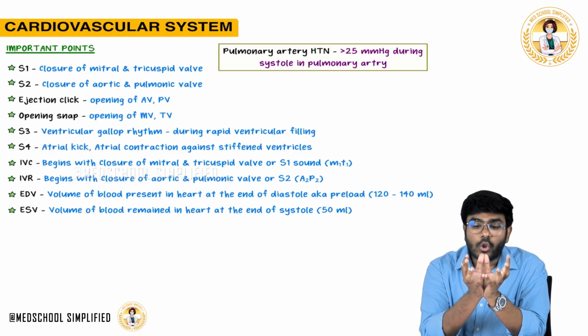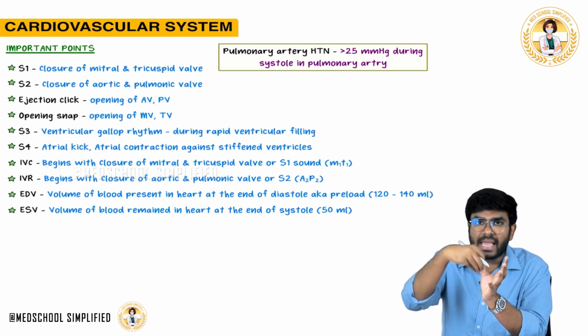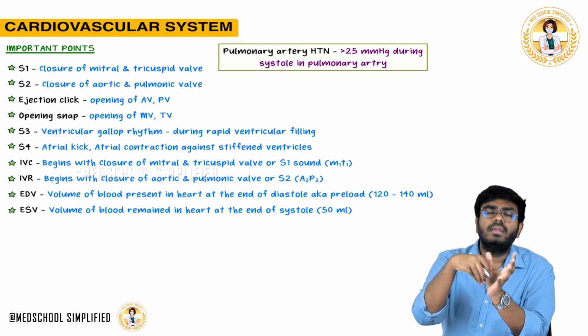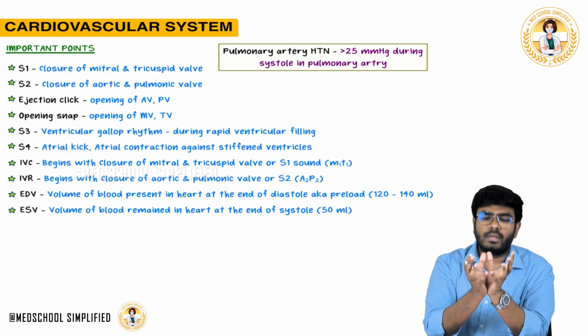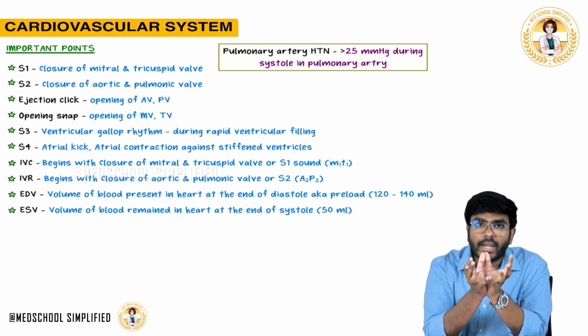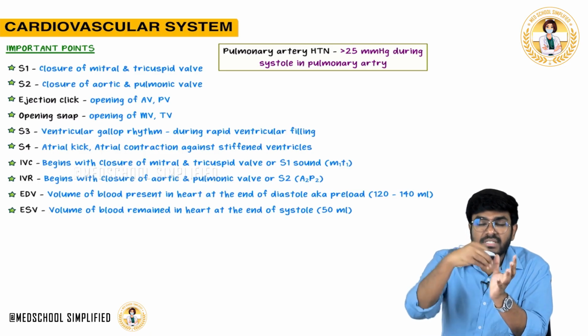Why? Because it is the load on which the heart is working. This is actually a load, right? For example, if it is not 140 ml but 200 ml, now there is more load on the heart. If you put 200 ml of blood in the heart, the ventricle has to contract more powerfully. So this is a load on the heart.